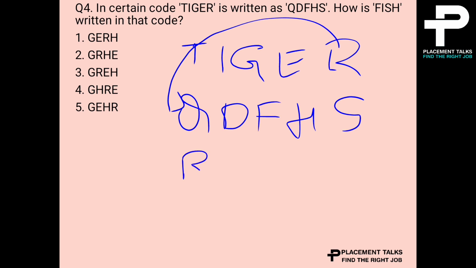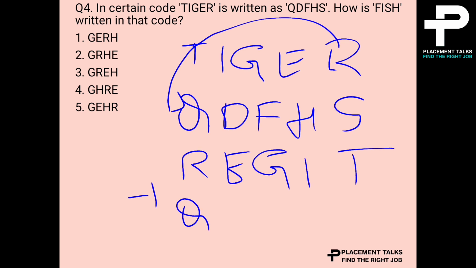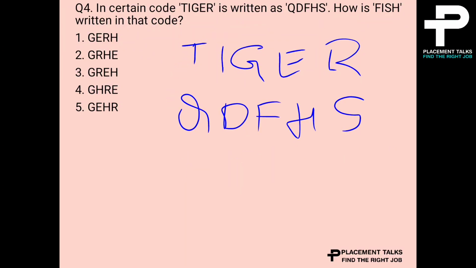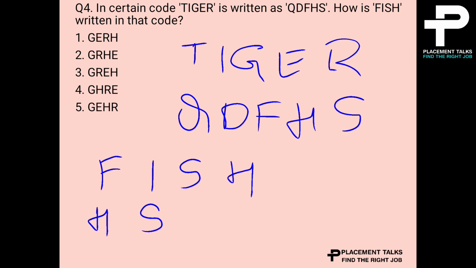Tiger reversed is R E G I T, and then minus 1. R minus 1 is Q. E minus 1 is D. G minus 1 is F. Like that, minus 1. So we can write fish also in the same manner. F I S H. First write it in reverse order, H S I F. Then minus 1.